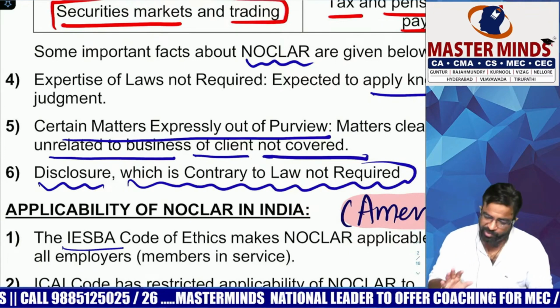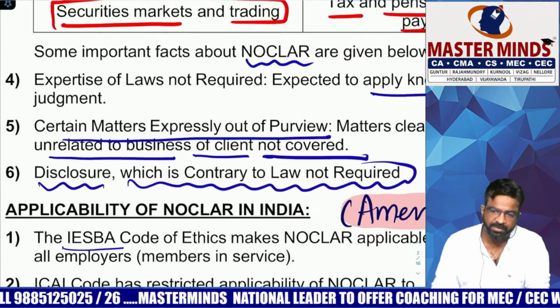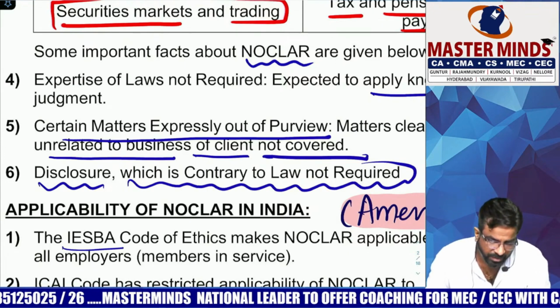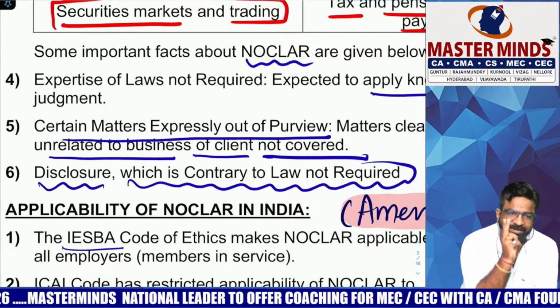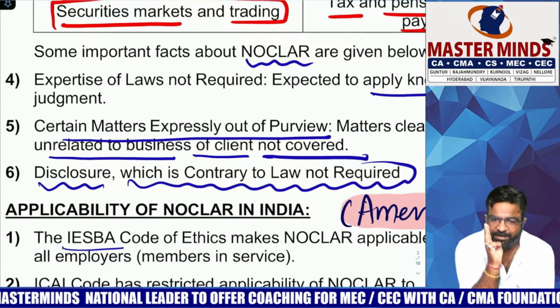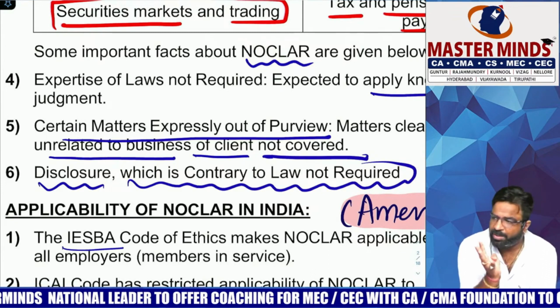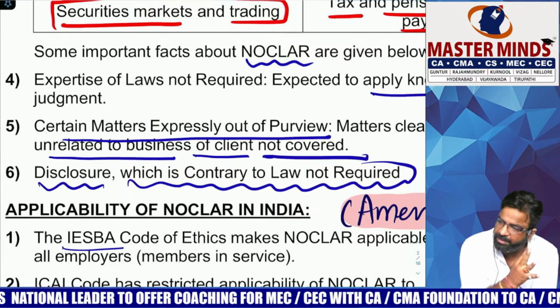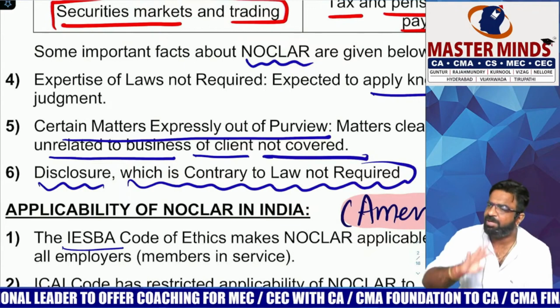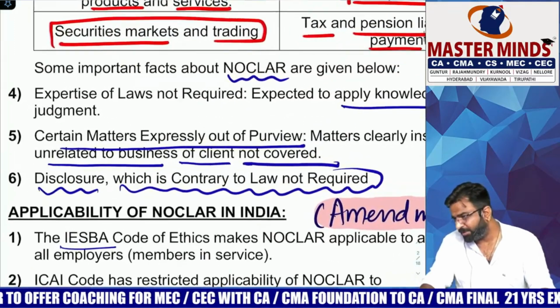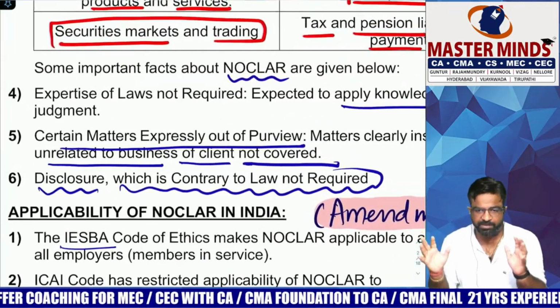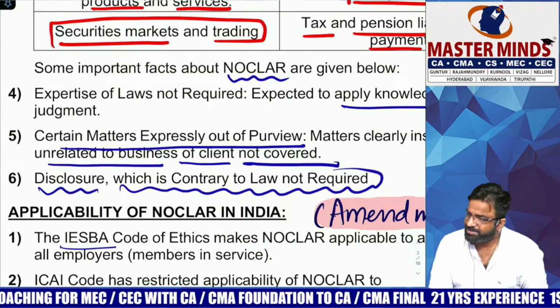So now you know the 4 exceptions of Noclar. What are the 4 exceptions of Noclar? Point number 1, insignificant matters, personal nature matters, non-business related matters, and something which is prohibited by law and regulation. And you have to be an expert or need not be an expert. Simply apply your professional judgment. This is called the meaning of the term called what? Noclar. Did you understand the word?